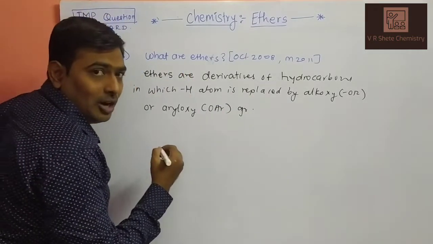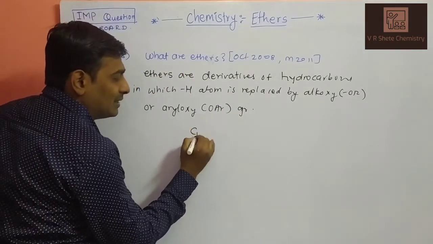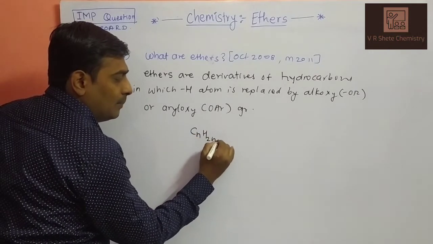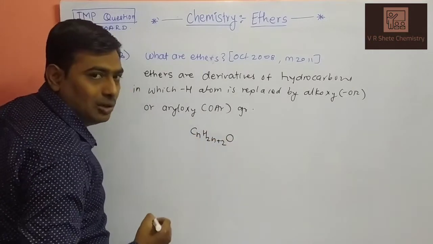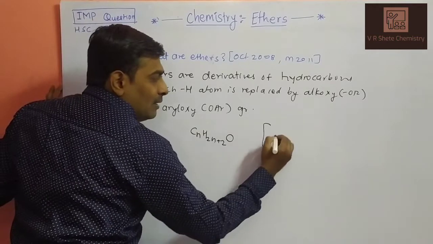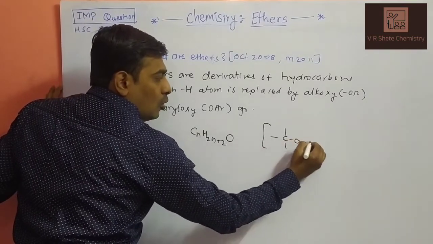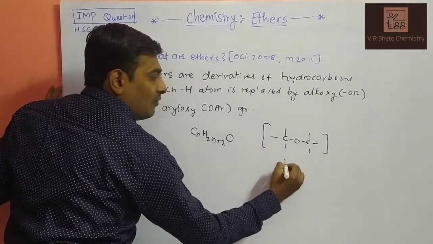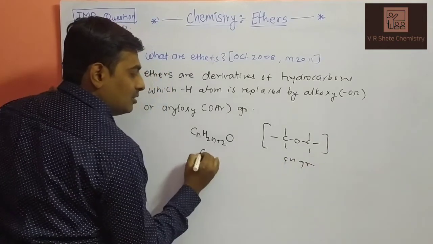What is the general formula of ethers? The general formula is CnH2n+2O, same as alcohols. And your functional group is C-O-C. This is your functional group and this is your general formula.